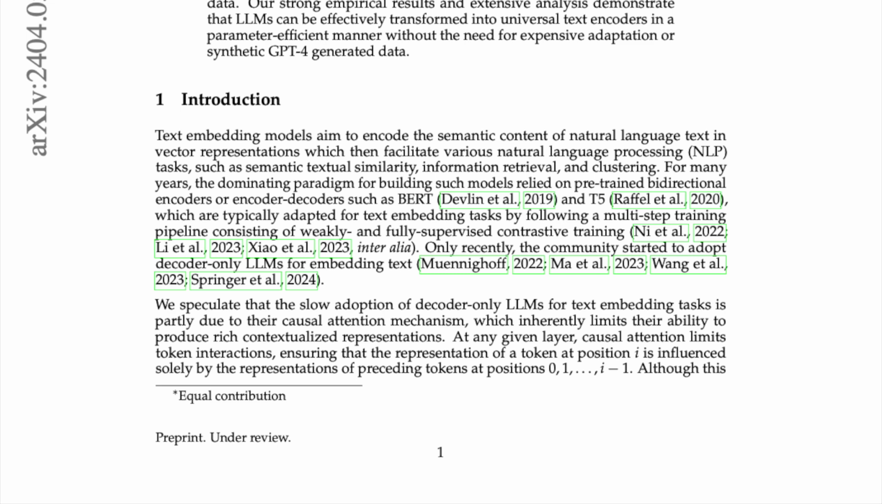We speculate that the slow adoption of decoder-only LLMs for text embedding tasks is partly due to their causal attention mechanism, which inherently limits their ability to produce rich contextualized representations. At any given layer, causal attention limits token interactions, ensuring that the representation of a token at position i is influenced solely by the representations of preceding tokens at positions 0, 1, ..., i-1. Although this limitation is necessary for generative capabilities, it is suboptimal for text embeddings as it prevents the representations from capturing information across the entire input sequence.